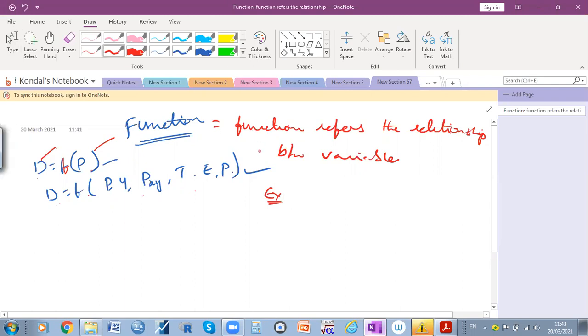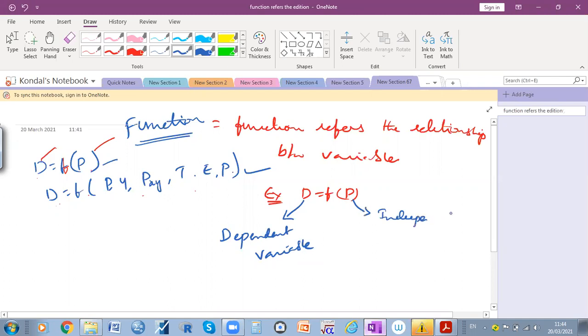For example, in economics you write D is equal to function of P. Here D is the dependent variable, whereas P is the independent variable.